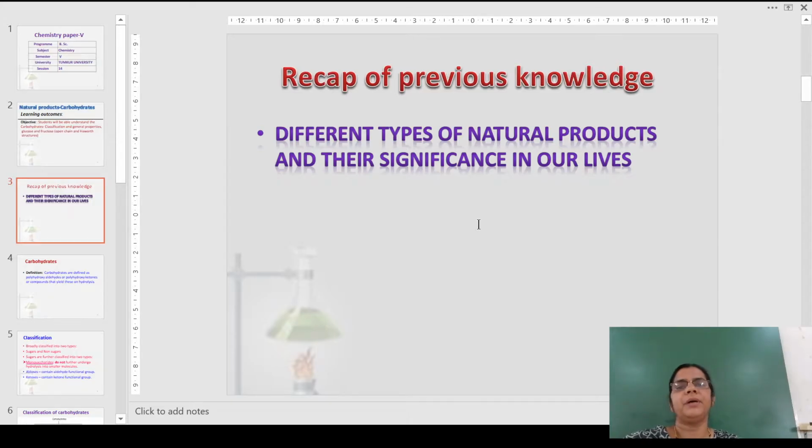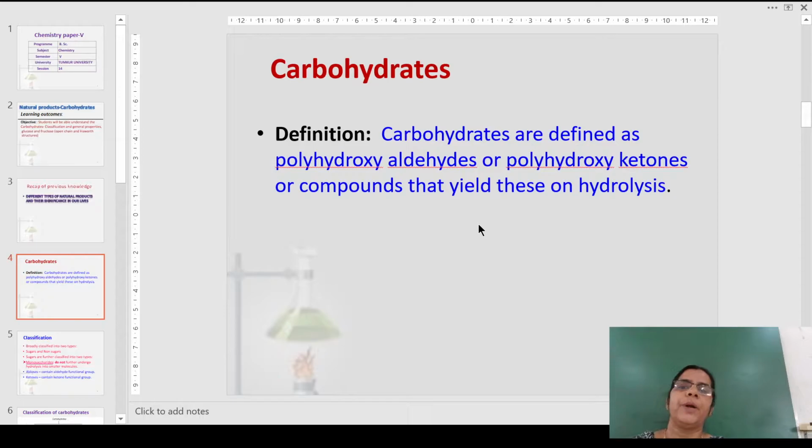So let us have a bit of recap about this particular topic. So we all know nature is a major source of all the things that we use. Maybe the food that we consume and the biomolecules that we are using. Biomolecules means it may be carbohydrates, amino acids, DNA, RNA, etc. They all play a significant role in our lives in one way or the other. Let's understand what are carbohydrates.